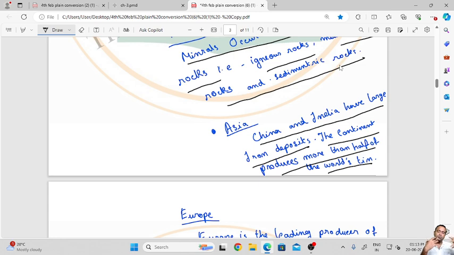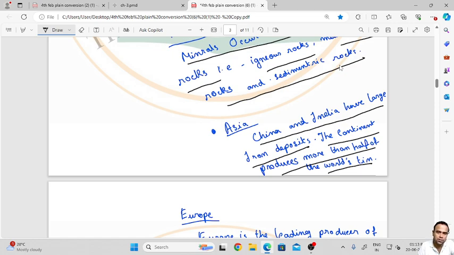Except that, iron ore is also found, and mica was also found. Asia is the leading producer, but the top product in the world is tin. Asia gives more than half of the world's tin which is needed.